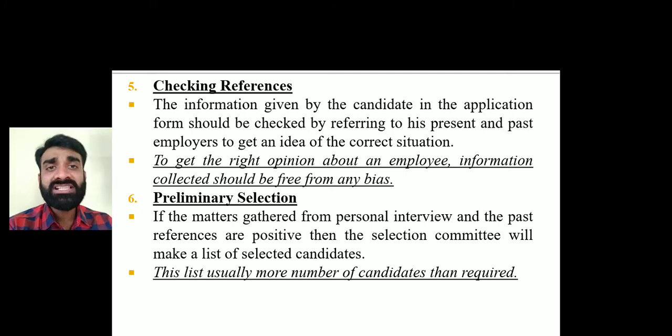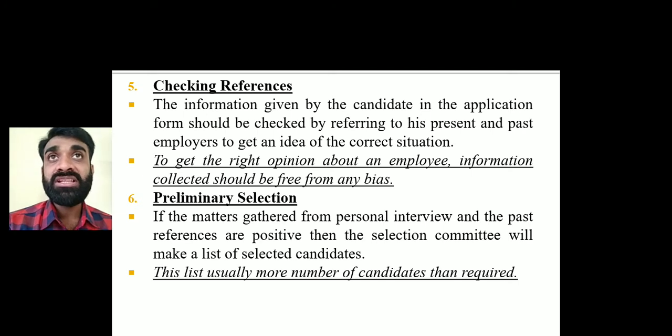So what is the need of these references? The need is there because whatever information I have provided to the present organization I have come to for the interview, they want to check whether it is correct or not. Like suppose I am saying I have worked for 4.5 years in a particular school. To check whether that person actually worked there or not, they will find out by checking references.